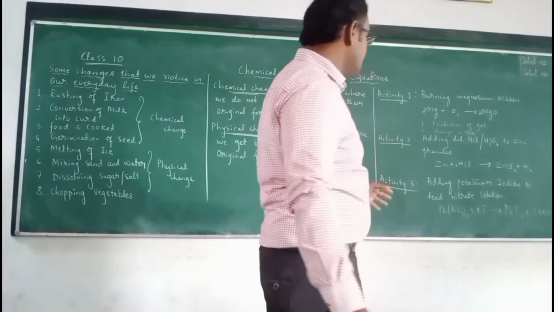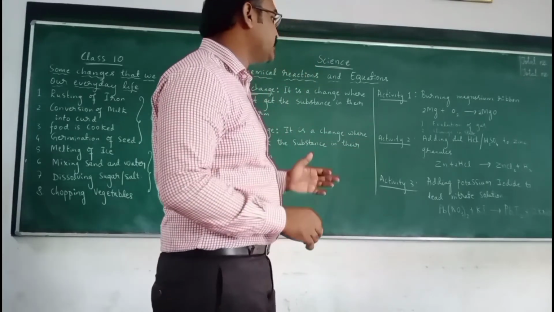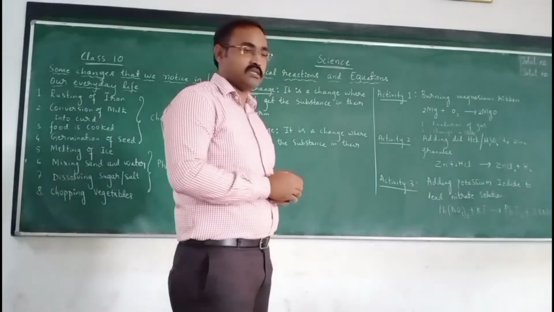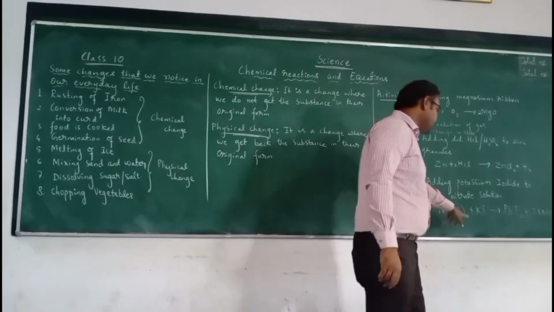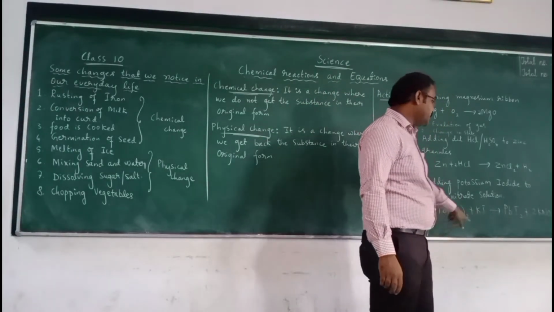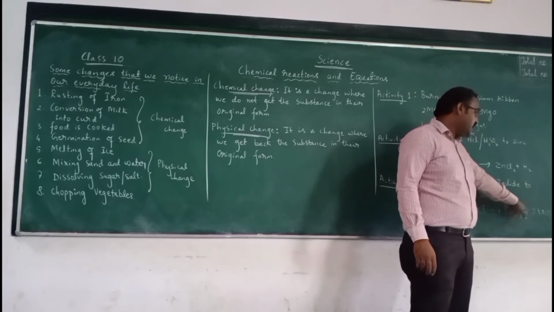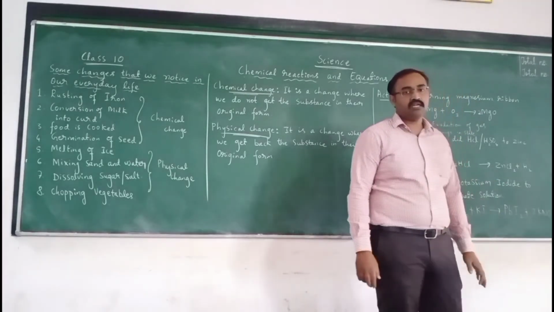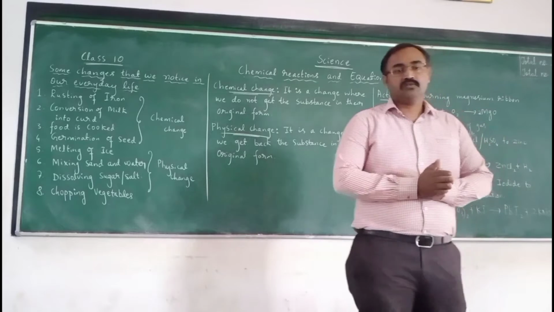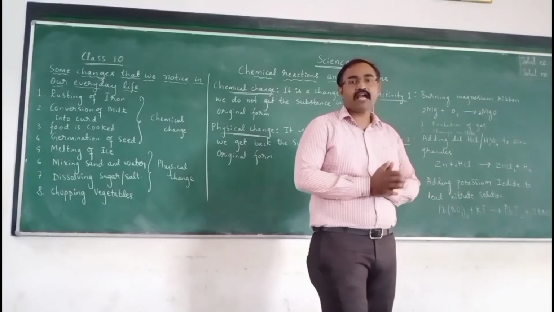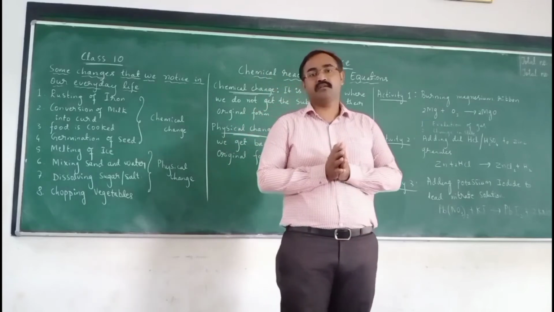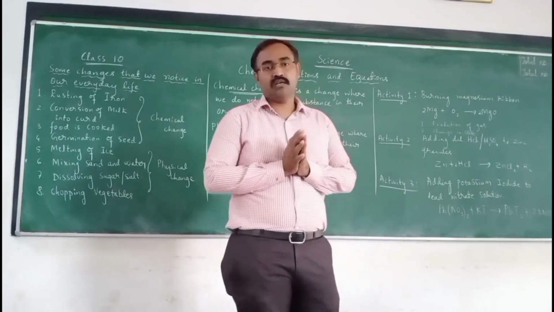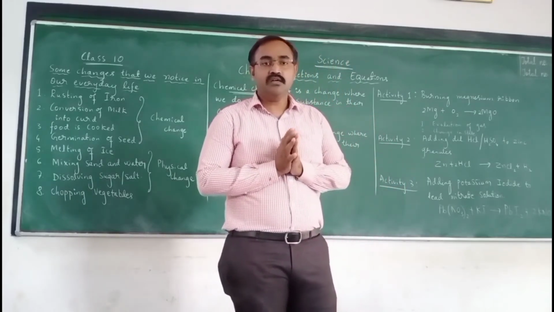And the third one is adding potassium iodide to the lead nitrate solution. So adding potassium iodide, KI, to lead nitrate, what happens? Lead iodide and potassium nitrate are formed. So these are the different activities where we can understand the chemical reaction and the factors better.